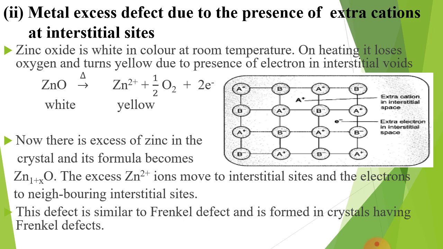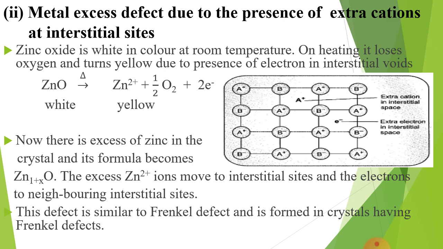Second, metal excess defect due to presence of extra cations at interstitial sites. A common example for this defect is ZnO. It is white in color at room temperature, but on heating it loses oxygen and turns yellow due to presence of electrons in the interstitial voids.